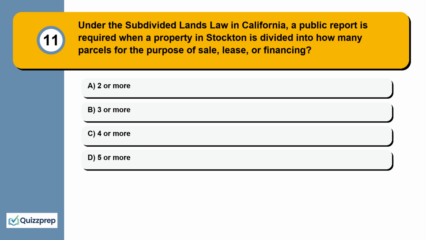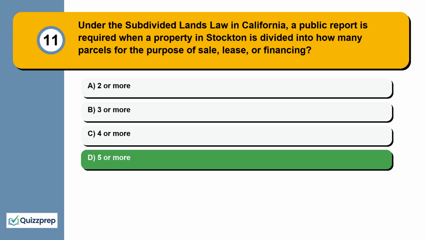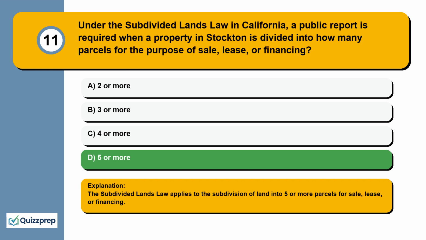Question 11. Under the Subdivided Lands Law in California, a public report is required when a property in Stockton is divided into how many parcels for the purpose of sale, lease, or financing: 2 or more, 3 or more, 4 or more, 5 or more. The Subdivided Lands Law applies to the subdivision of land into 5 or more parcels for sale, lease, or financing.